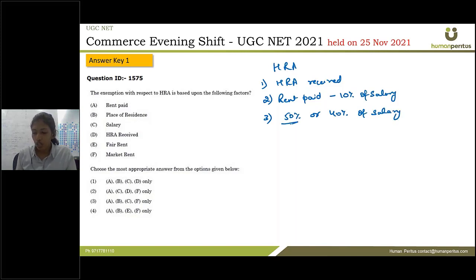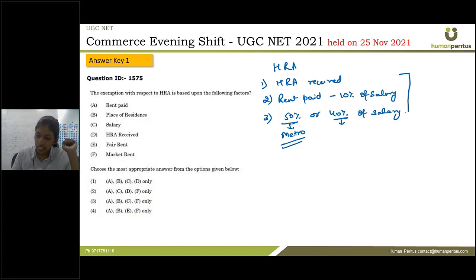And in the third step, we calculate 50% or 40% of the salary depending on the area in which you are residing. If the employee is residing in a metropolitan city, then 50% of the salary is taken. And if he is in any other city or place other than the metropolitan cities, then 40% of the salary is taken.